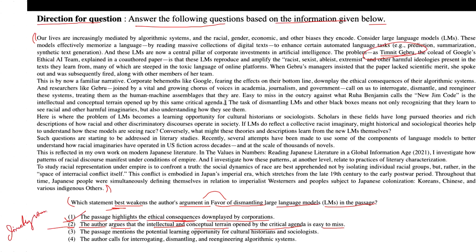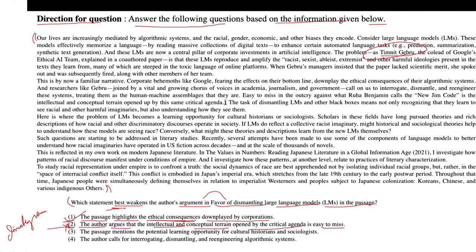Instead, it discusses the potential oversight of the intellectual and conceptual terrain opened by the critical agenda, which is not directly related to the argument for or against dismantling LLMs. So you can consider this not as appropriate an option compared to option one.